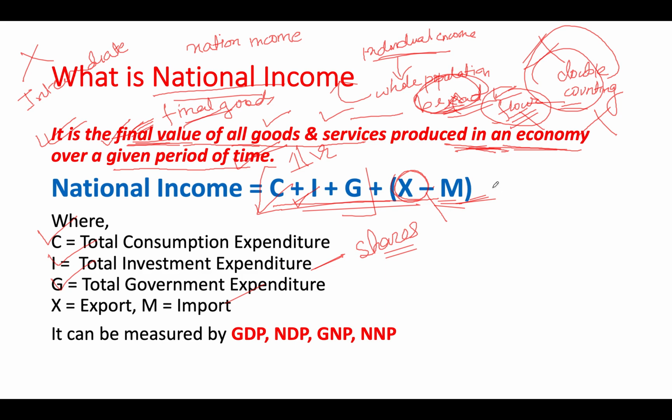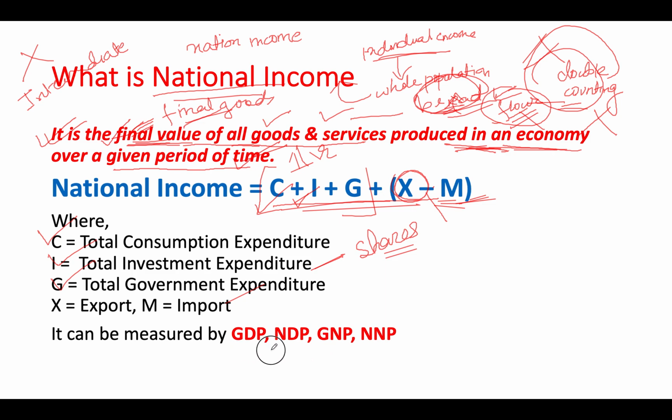So when you are calculating your own country's national income, you have to reduce the imports and add the exports, because exports are manufacturing done in our own country. National income means income of our own country. So this is the process of calculating national income.